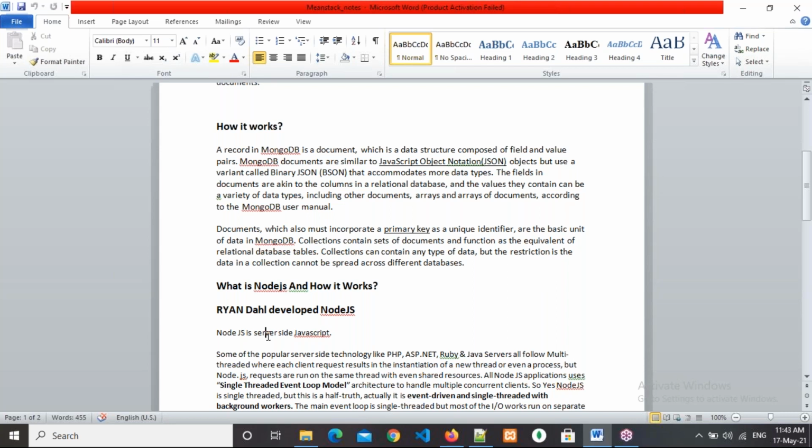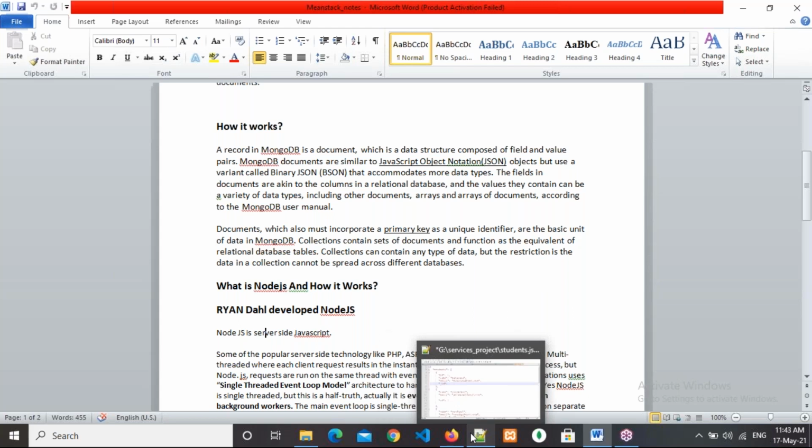Whenever the browser finds a script tag, it knows this is related to JavaScript, so it sends it to the JavaScript interpreter. Whenever it finds HTML tags, it sends them to the HTML interpreter. Whenever it finds the style tag, it sends it to the CSS interpreter. So the browser itself has three interpreters built in: HTML interpreter, CSS interpreter, and JavaScript interpreter. These three interpreters are also different from one browser to another.